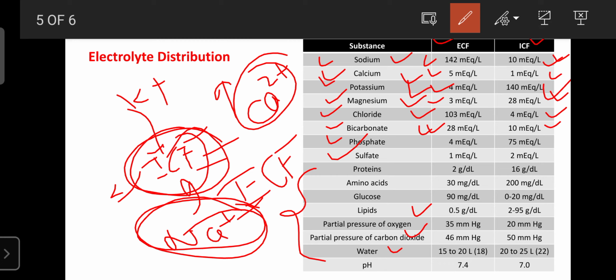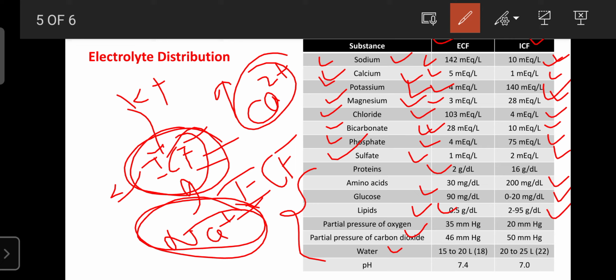microequivalent per liter. And regarding phosphate, it is present more inside the cell as compared to outside. Outside it is only 4 microequivalent per liter, and inside it is around 75 microequivalent per liter. Sulfate is also present more in the ICF as compared to extracellular fluid. Regarding the remaining substances, proteins are also present more inside. Amino acids are more inside. Glucose is more outside and less inside. Lipids, I think, are more inside and less outside.